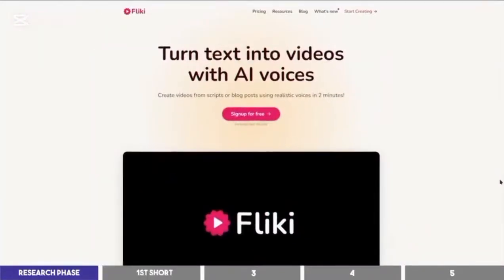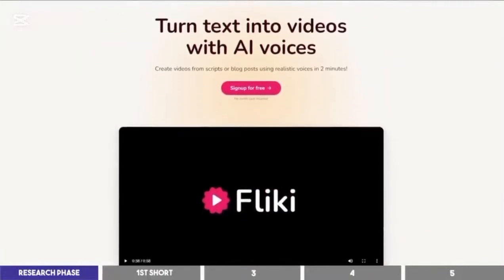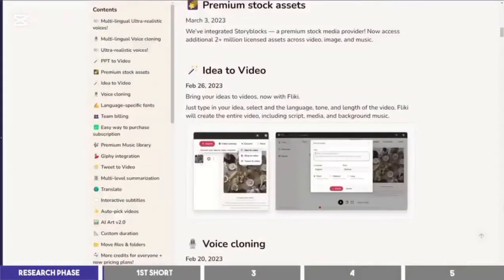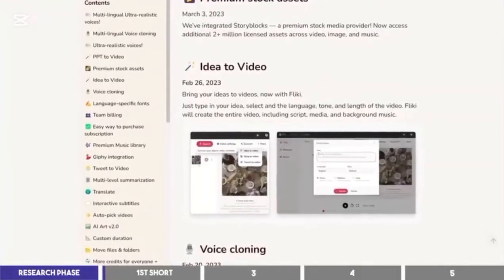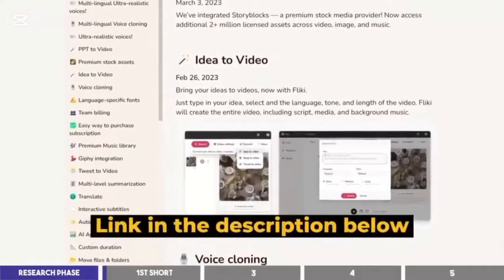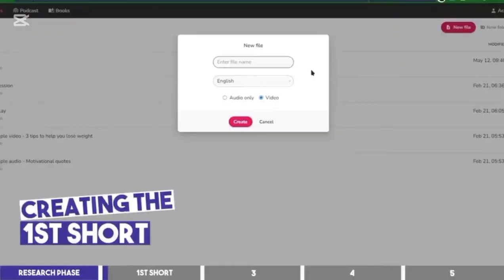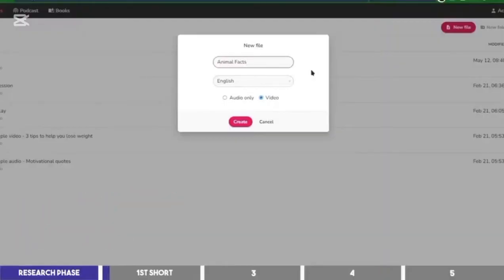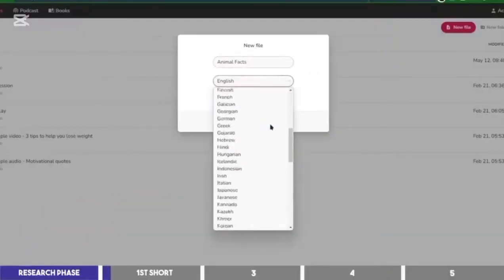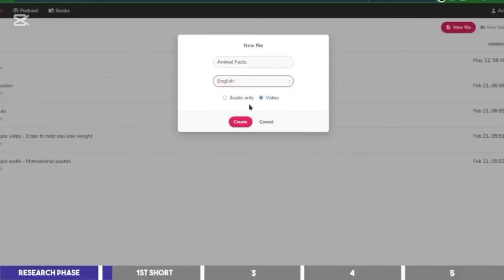The tool we'll be using to create these videos is called Flicky, which has a feature known as Idea to Video. It's completely free to use, and I'll drop the link for you to sign up in the description below. You can start by creating a new project, give it a name you like, and choose from over 70 languages on this drop-down. Then leave it on the video option and click on Create.